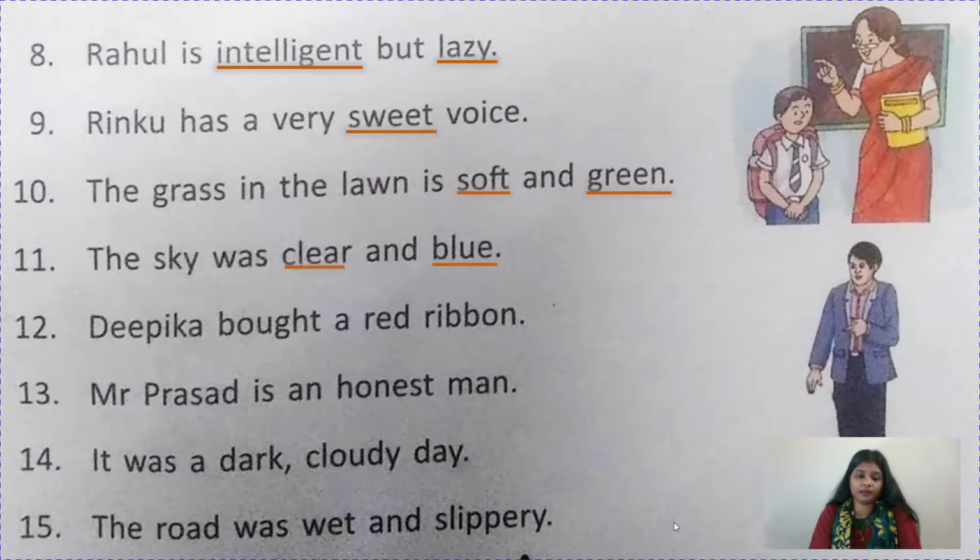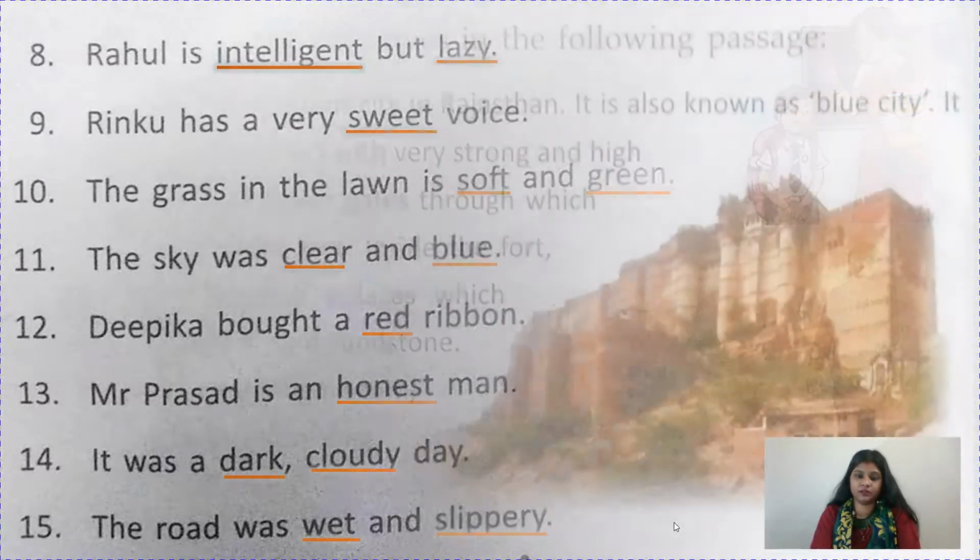Deepika bought a red ribbon. What kind of ribbon? Red. Mr. Prasad is an honest man. What kind of man? Honest. It was a dark, cloudy day. What kind of day? Dark or cloudy, you can underline. And the road was wet and slippery. How was the road? Wet and slippery.